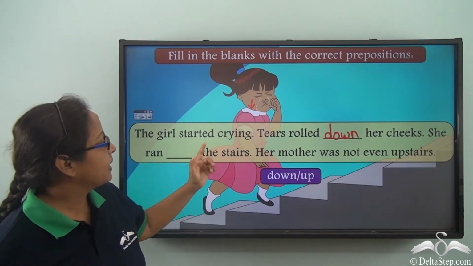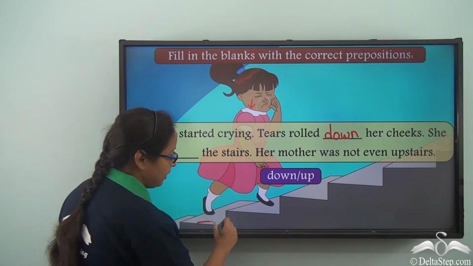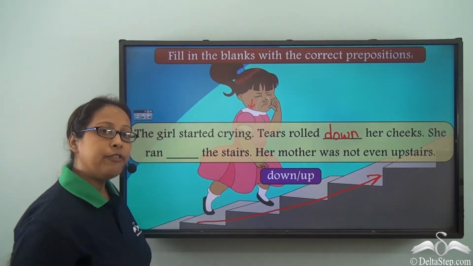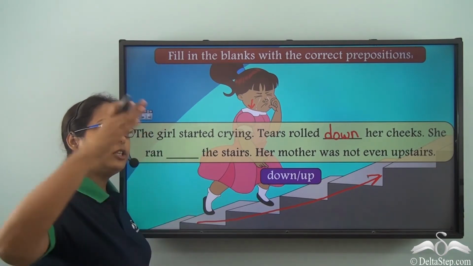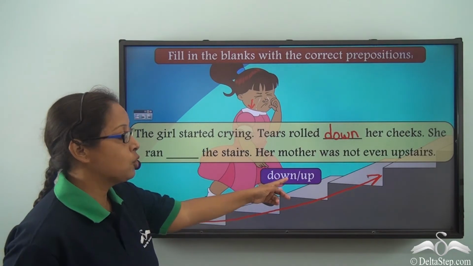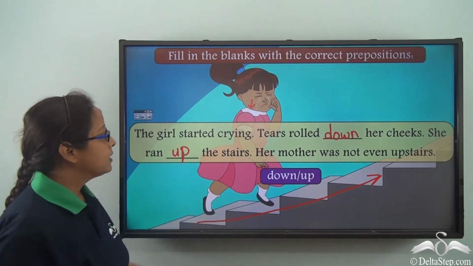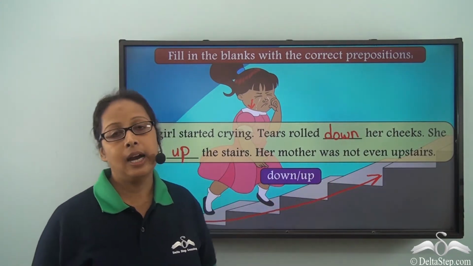She ran dash the stairs. We can see in this picture that she is moving from a lower level to a higher level. When we want to show somebody or something moving from a lower to a higher position, we use up. So she ran up the stairs. Her mother was not even upstairs.